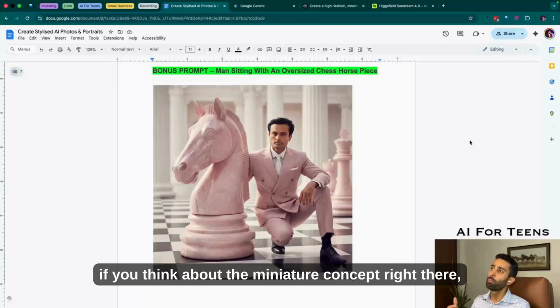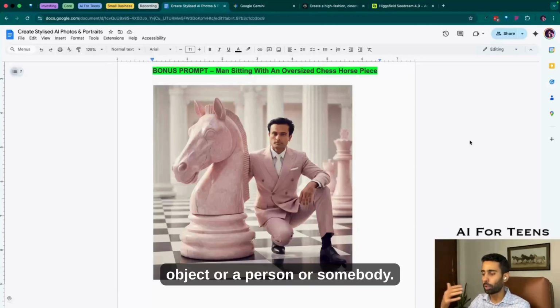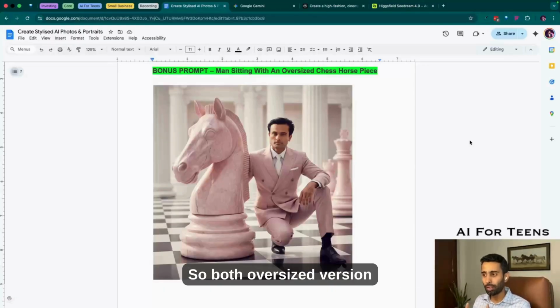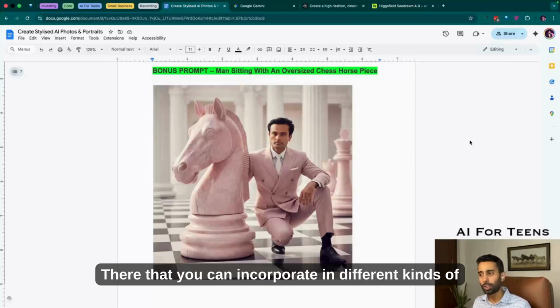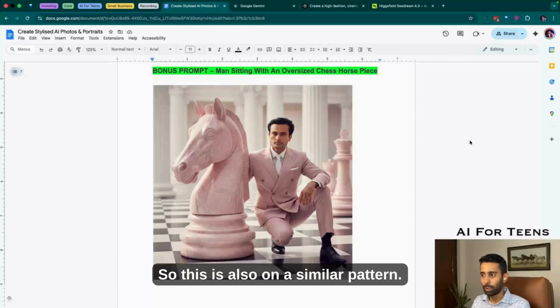Similarly, if you think about the miniature concept, where you're showing the miniature version of a large object or a person, that is also a very interesting concept. So both the oversized version and the miniature version are very unique concepts that you can incorporate in different kinds of images. So this is also on a similar pattern.